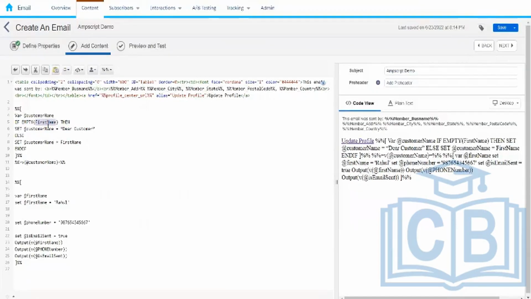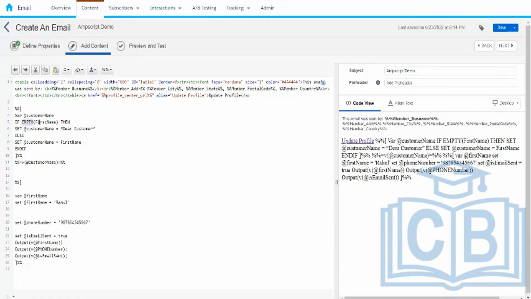Now, if we want to fetch the data from a field, we can just write the name of the field directly, and then the value will be filled in. When we do the preview test, for the data extension that we are using for the preview, it will look up the data extension and see whether we have this first name field or not. It will pick up the value from the first name field and populate it over here.